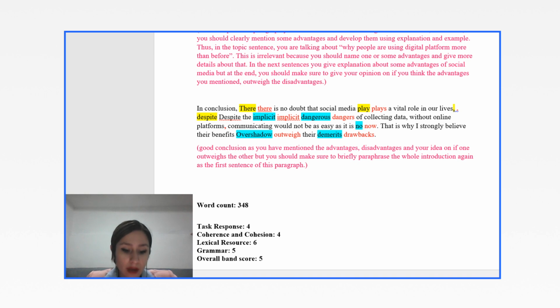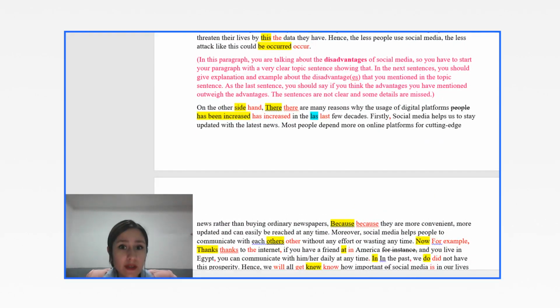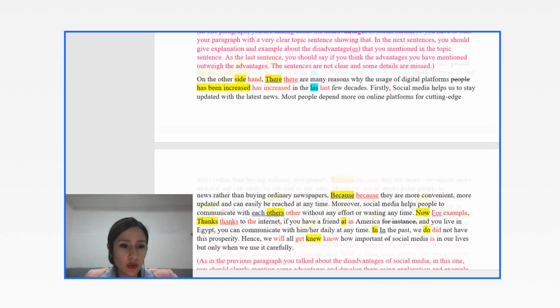So once again, because you didn't know the structure of this question type and the expressions that you should have used, and because of all that, the ideas that you used were very difficult to identify. As I told you, in some parts it was confusing. It was not clear. Here, the sentences are not clear and some details are missed. And that's only because you didn't realize what exact structure you should use for this question type. So make sure to understand what question type you're dealing with.